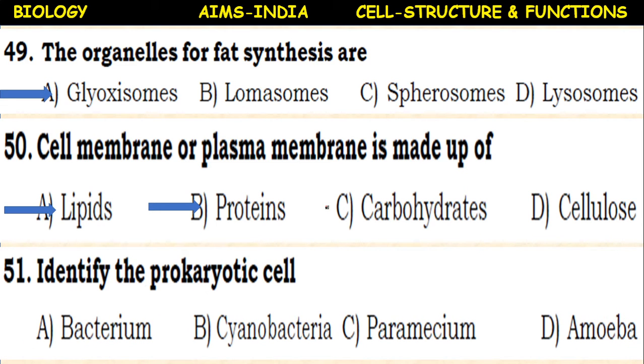Identify the prokaryotic cell. A prokaryotic cell consists of a primitive nucleus, or the nucleus is absent in the prokaryotic cell. So examples here: bacterium, cyanobacterium, paramecium and amoeba. Here paramecium and amoeba are eukaryotic. The bacterium and cyanobacterium are prokaryotic cells. Next,